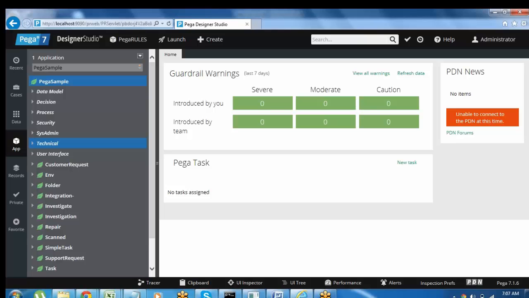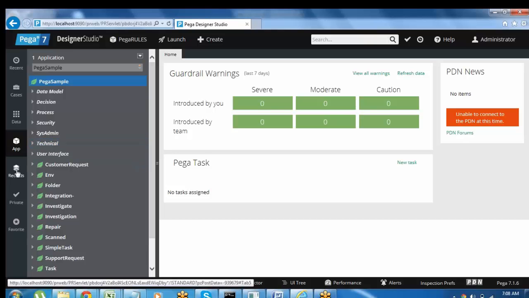You only have to provide two inputs. Automatically Pega will generate all the things. The only thing you have to give is the application name and the class name for your application. Automatically Pega will generate everything for you. You need not manually create anything here. I'll show you at the end of the session or by tomorrow's session. Tomorrow we'll create a new class, or a new application.